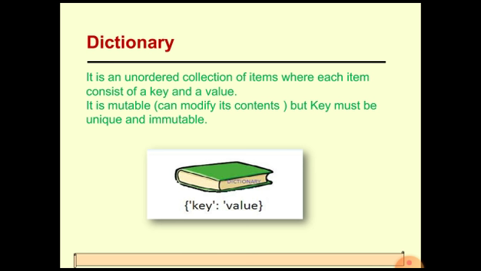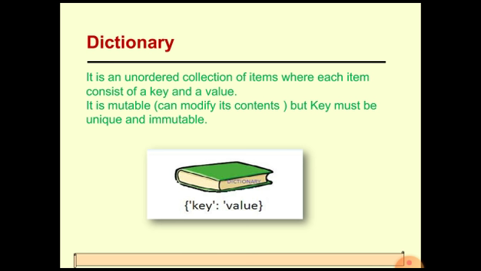Up till now, we have seen many data types which have a sequence of values, like lists, tuples, and strings. And what was common in all these types? That they had a sequence of individual values. Like you could have a string as an element in a list, or a numerical value as an element in a list or a tuple, but these were not in pairs. These values were single values, not key value pairs.